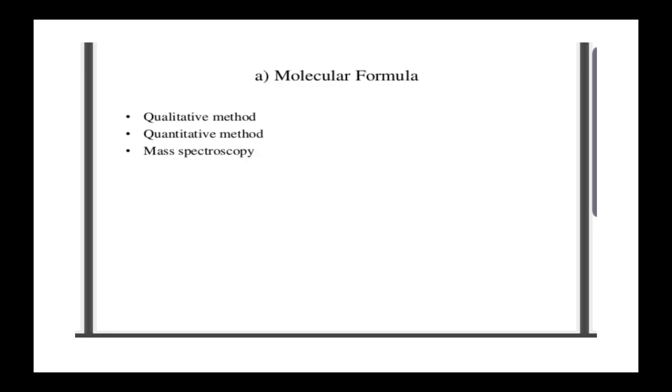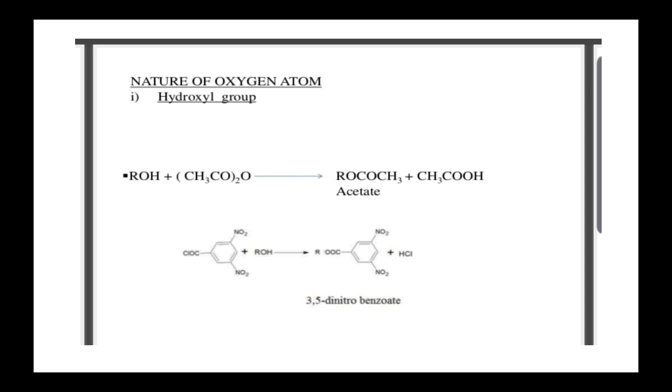First, molecular formula. So, it is an analytical procedure. In molecular formula, it is obtained by the qualitative method, quantitative method as well as mass spectroscopy. So, next, nature of oxygen atom. What are the forms in which oxygen is present in terpenoids?